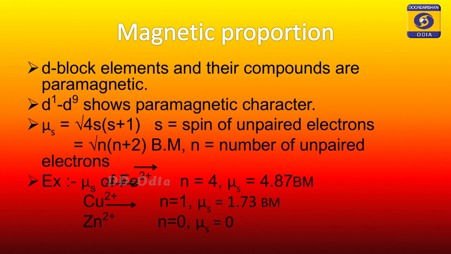At the same time, the same electron also spins around its own axis, and because of that spin, it generates another magnetic field with a moment called the spin magnetic moment. That means the same electron produces two types of magnetic field at a time because of its different motions.